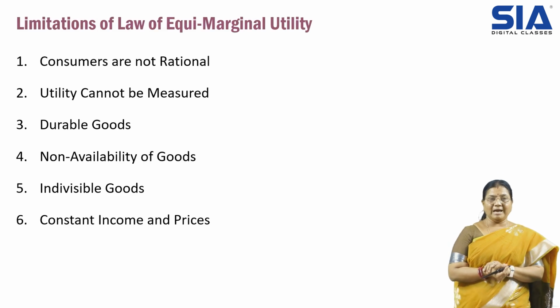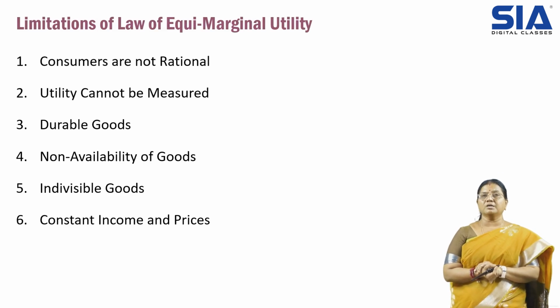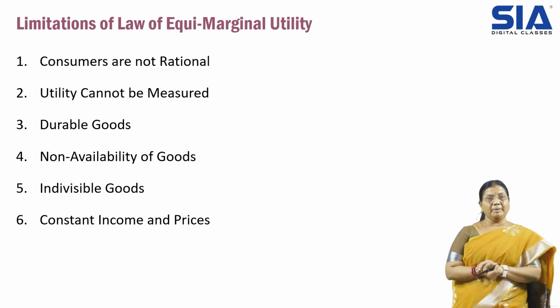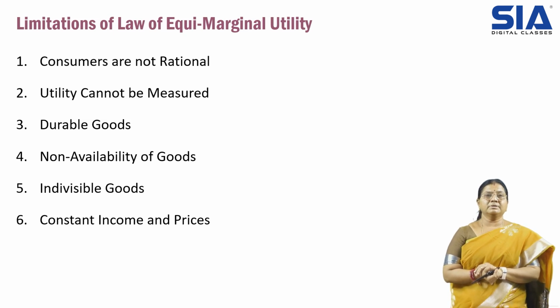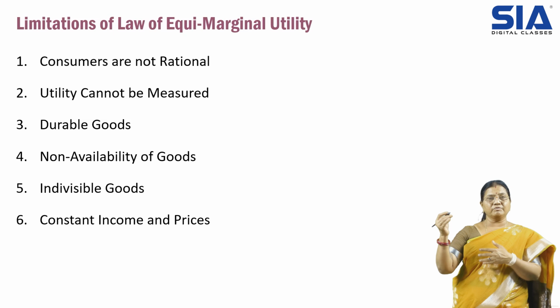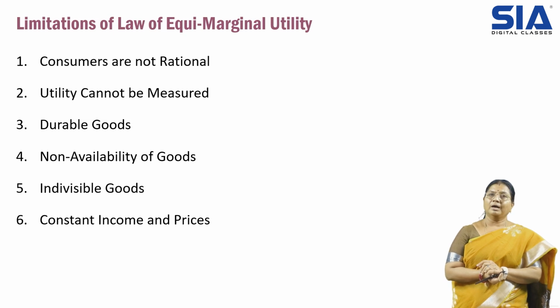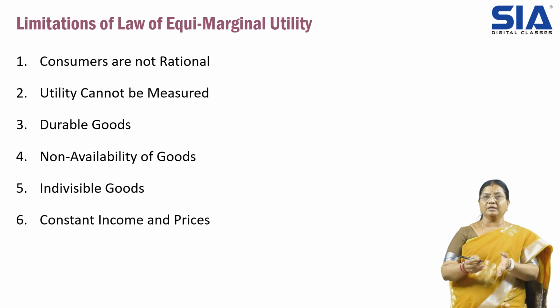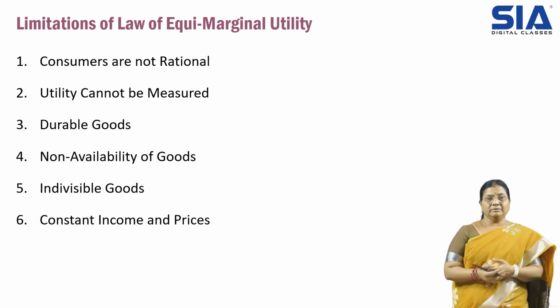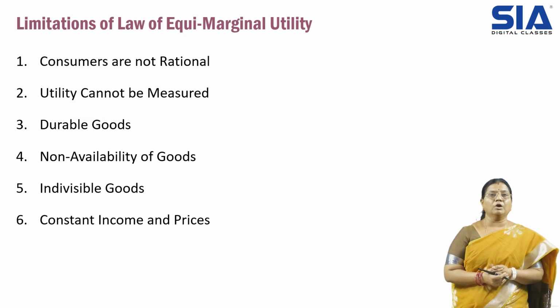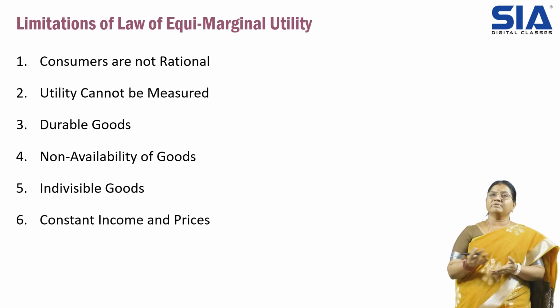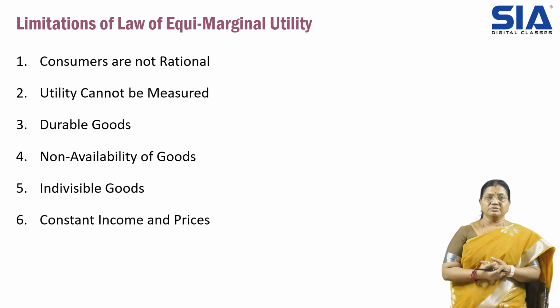Then this law also has some limitations. Consumers are not rational, and utility cannot be measured. For durable goods this law will not apply, because durable goods last for a long period. Then non-availability of goods: sometimes the goods that are required are not available. Then indivisible goods: you cannot divide the goods to make equi-marginal units. That is one of the limitations. Then constant income and prices: this is sometimes not possible because incomes and prices will be changing.